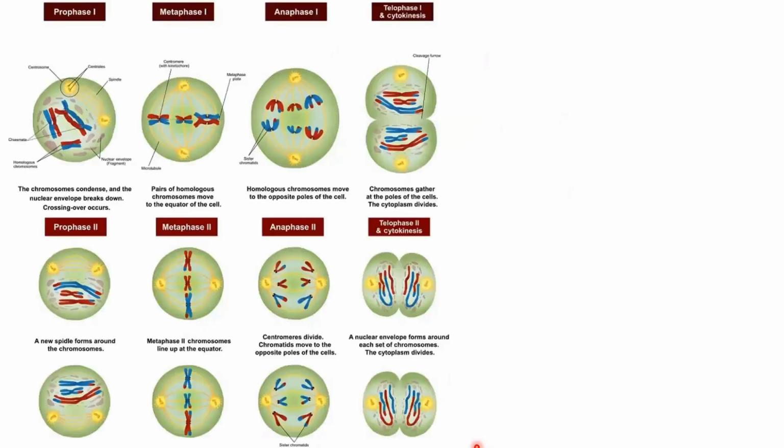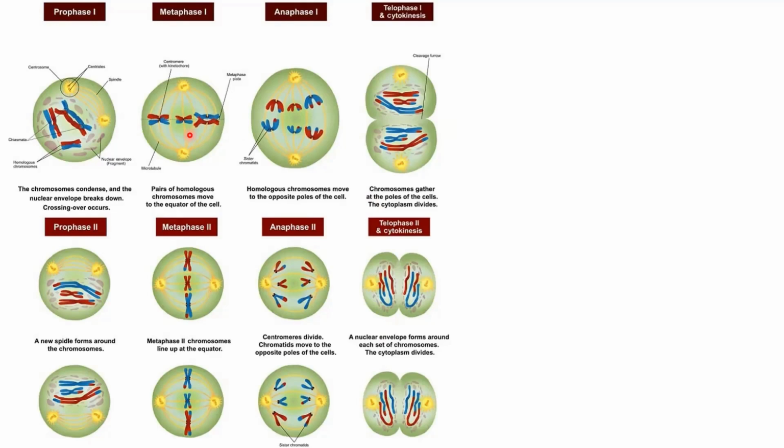Now, this is the second type of cell division, which is called meiosis, and it is happening in the cells of reproduction. I told you there are two different phases of meiosis, which are called meiosis 1 and meiosis 2. The names are the same, just a few steps are different, the rest of the things are the same in both. So similar to the prophase in mitosis, the nuclear envelope is going to disperse here, the nucleus is going to duplicate here, and the chromosomes are going to pair up. And then in the metaphase stage, they are going to align at the equator, right?